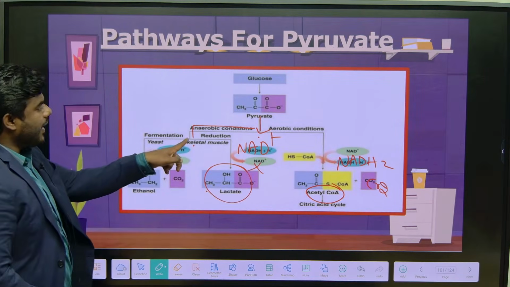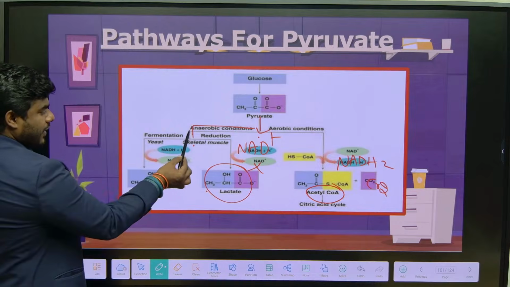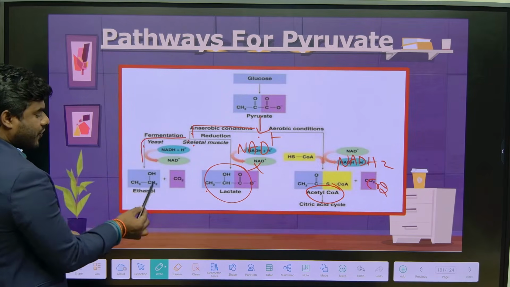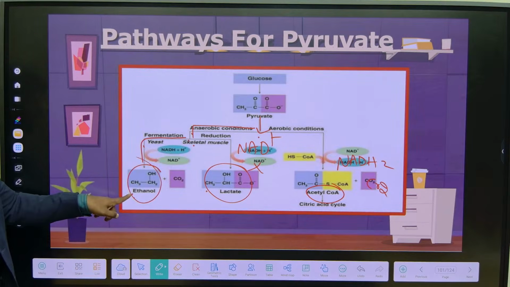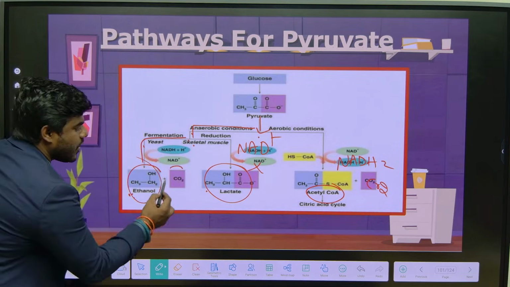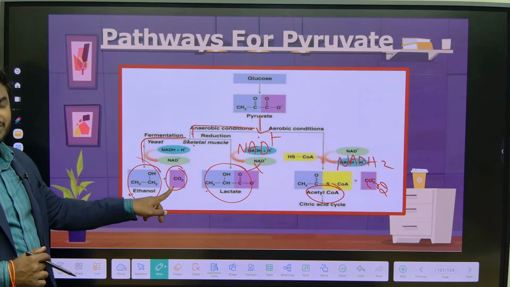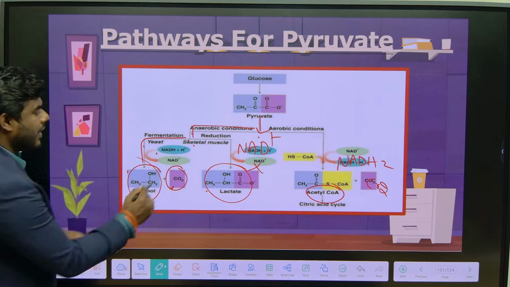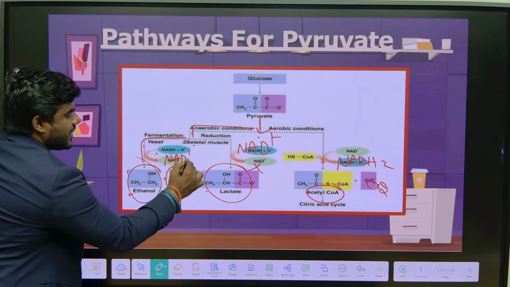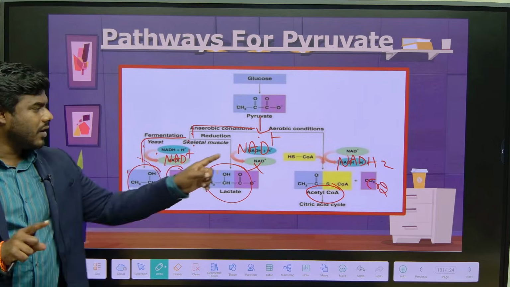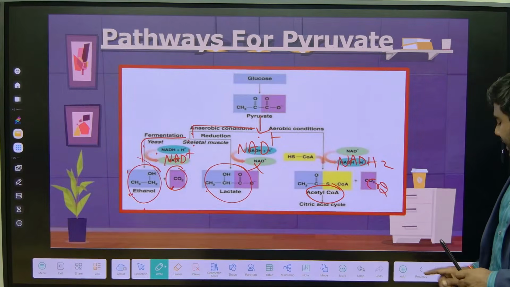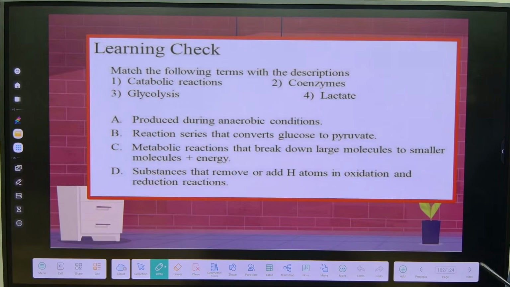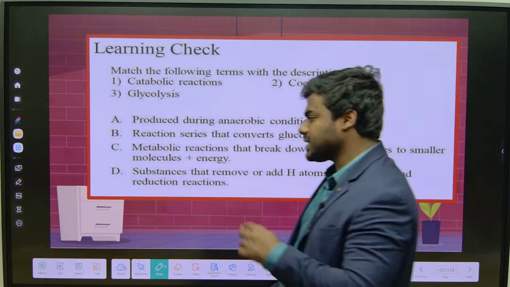No. Then pyruvate in the case of yeast, in the absence of oxygen, is converted into ethanol. Again, ethanol is how many carbon? 2 carbon. Again there is a release of 1 carbon. And here again it is what reaction? Oxidation. So there is only one reduction reaction, that is when pyruvate is converted into acetyl-CoA. There is no need to get confused. Okay. Answer that.